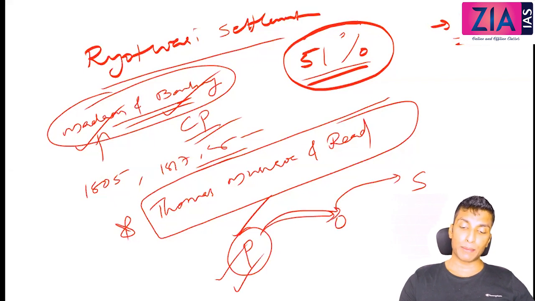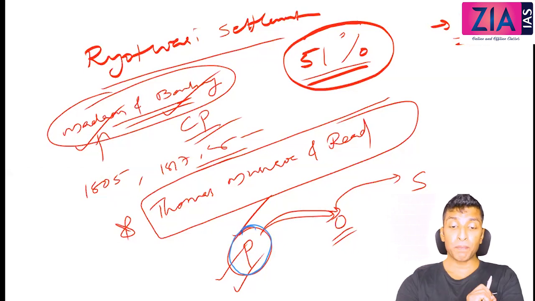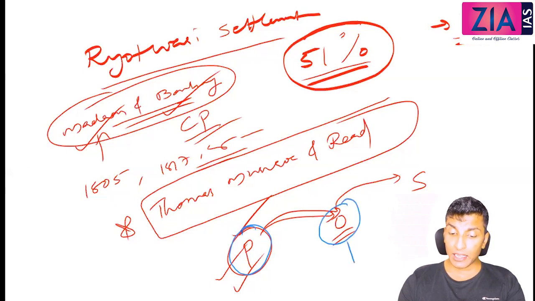So do you think absentee landlordism will come here? No, the peasant is the owner, so there is no question of absentee landlordism. That's why I've told you absentee landlordism is a peculiar feature of the permanent settlement only. Secondly, will a chain of intermediaries come here? No, because his role is basically to collect tax. That is his job only, so there is no question of him appointing another person to collect the tax.